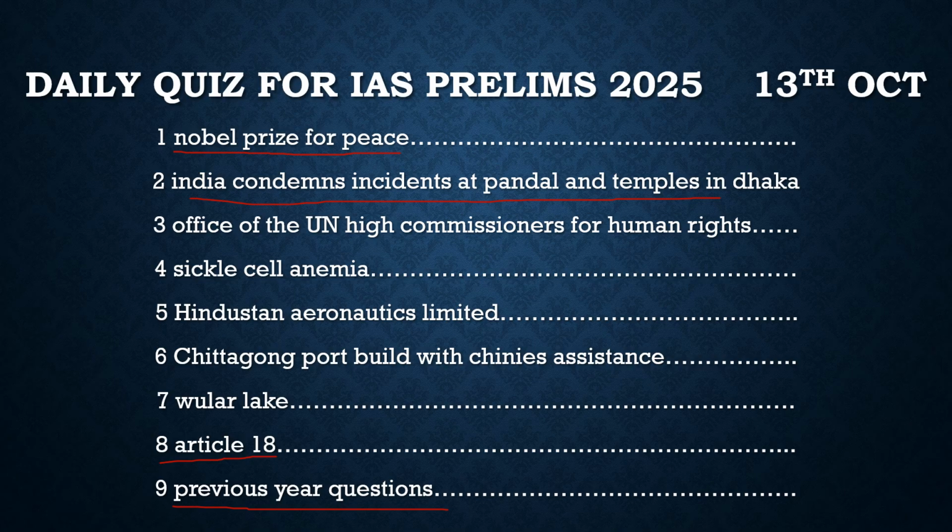Another topic which was in the news is the Office of the UN High Commissioner for Human Rights. They published a report in which they showed the world how Israel is conducting genocide in Gaza, how they deliberately attacked the hospitals there, how they deliberately killed the doctors and medical aid people there, and how many doctors were killed.